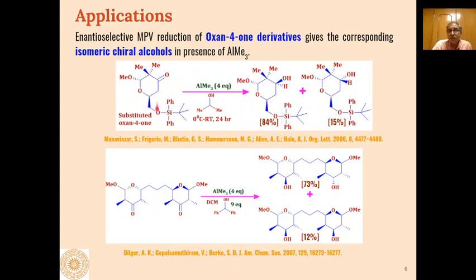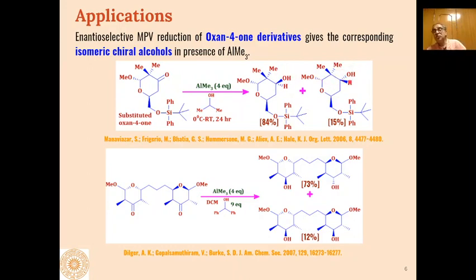So you can see that here no other group, either this diphenyl, tertiary butyl group, or this methoxy group, is affected, and this reagent, trimethyl aluminium in presence of isopropyl alcohol, selectively reduces this keto group, and this alcohol formed may have the hydroxyl group in beta position or in alpha position.